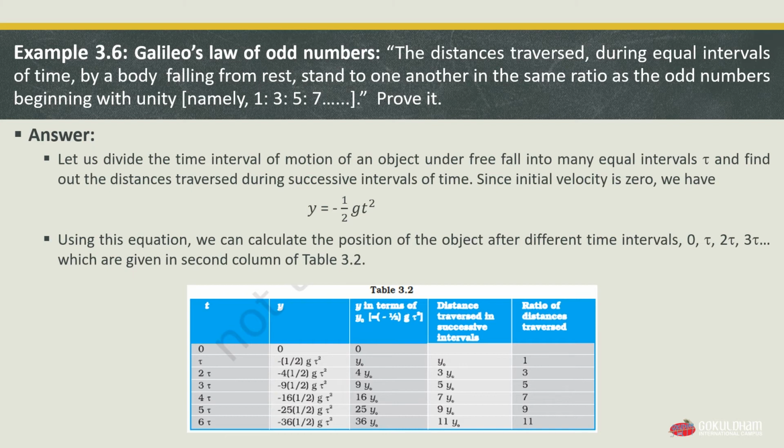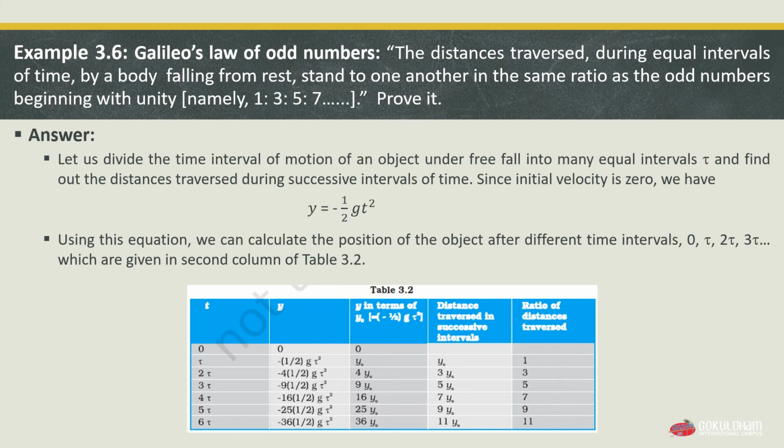You can see table 3.2. It has the first column for time interval t from 0 to 6t, and in the second column we have calculated the value of y as given by the equation. For 0 it is 0, for t it is 1 by 2 g t square. We have simply substituted the value of the time interval in the equation and we get the value of our second column, which is y.